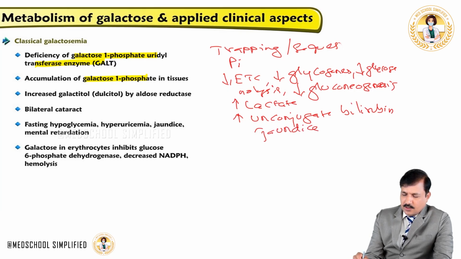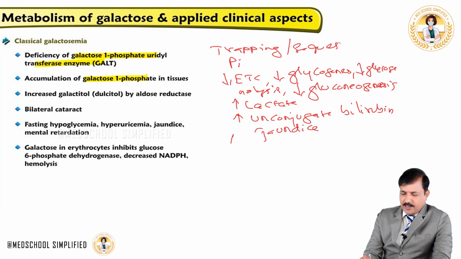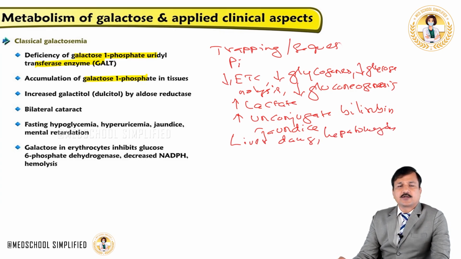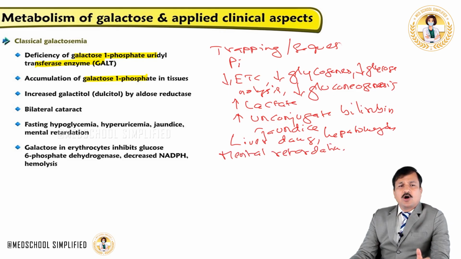And also buildup of galactose 1-phosphate will lead to damage to the liver, so the patient may show liver damage, hepatomegaly, and changes in the galactose metabolism in the brain will ultimately give rise to mental retardation. So all these signs we are going to see in classic galactosemia because of deficiency of galactose 1-phosphate uridyltransferase enzyme.